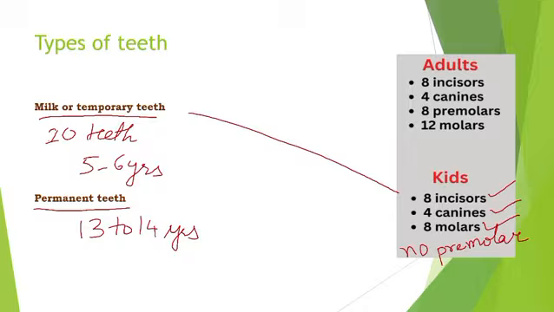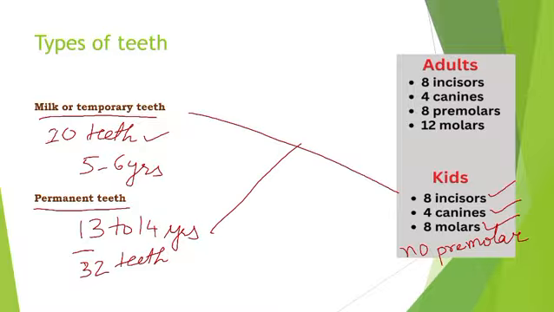Understand? So we have 20 teeth in temporary or milk teeth, but in permanent teeth we have 32 teeth. How many teeth we have? 32 teeth. 16 at the upper jaw and 16 at the lower jaw.